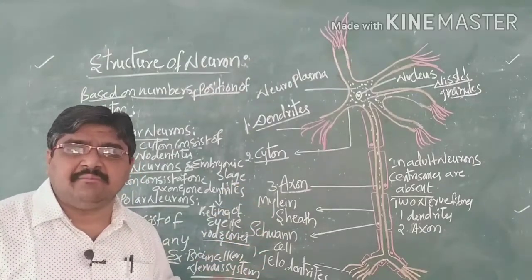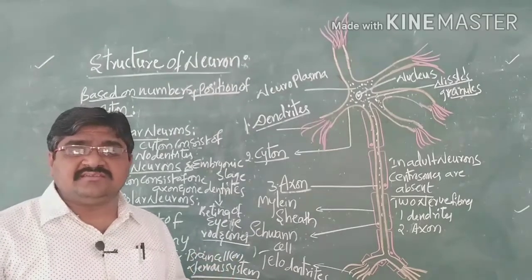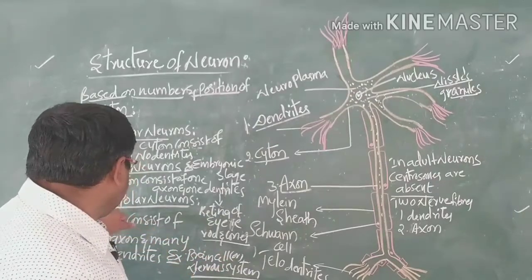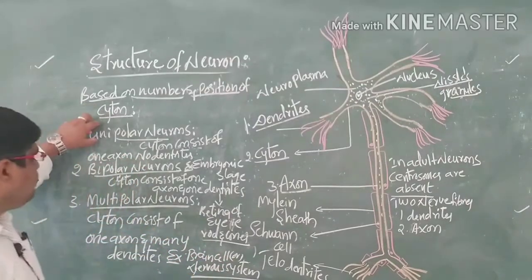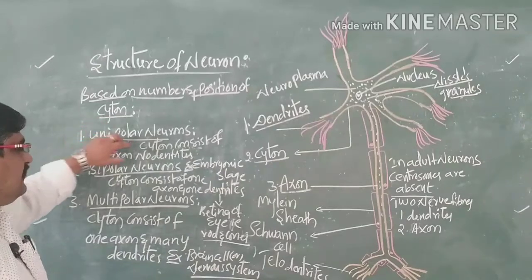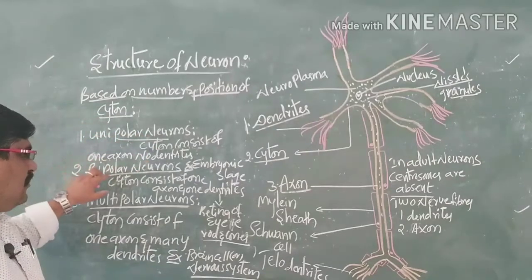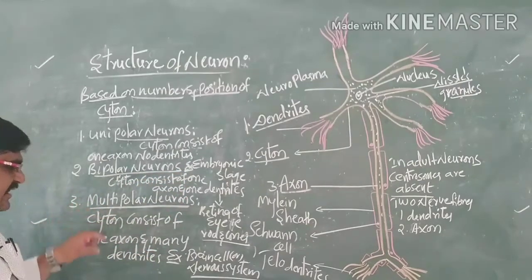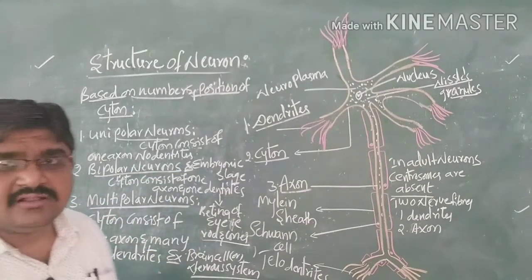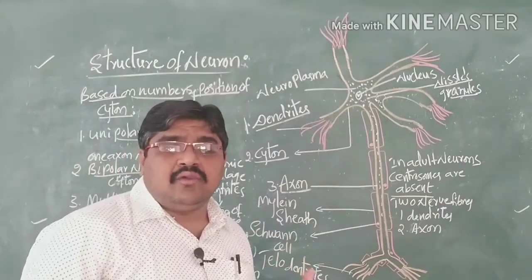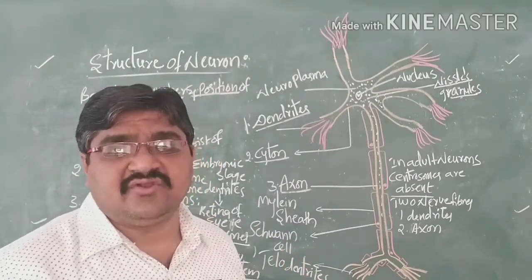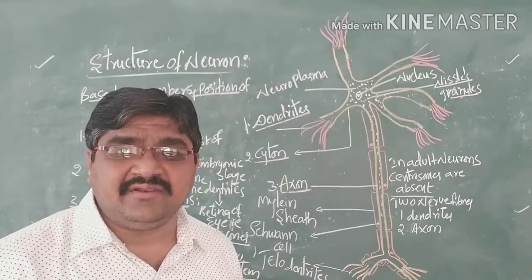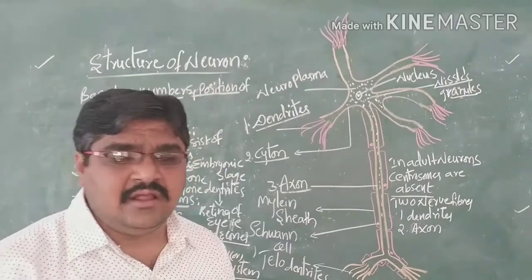That means based on their number and position of processes, neurons are classified into three types. One is unipolar, with one axon and no dendrites; bipolar, which consists of one axon and one dendrite; and multipolar, with one axon and many dendrites present. We call them multipolar neurons. So these are the three types based on the number and position of the axons and dendrites. Next,